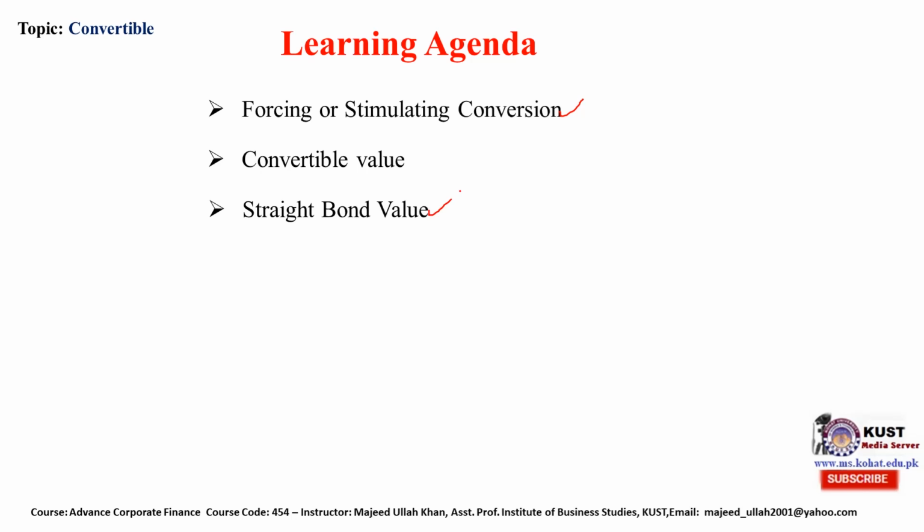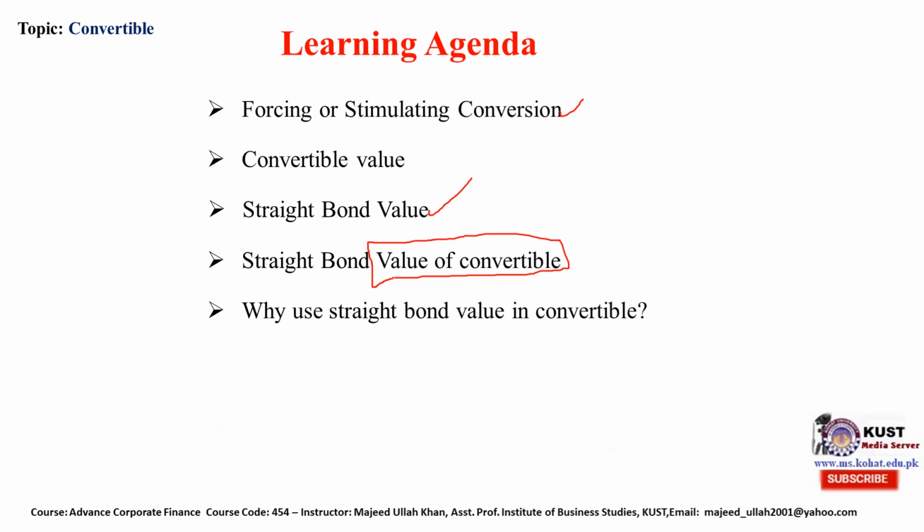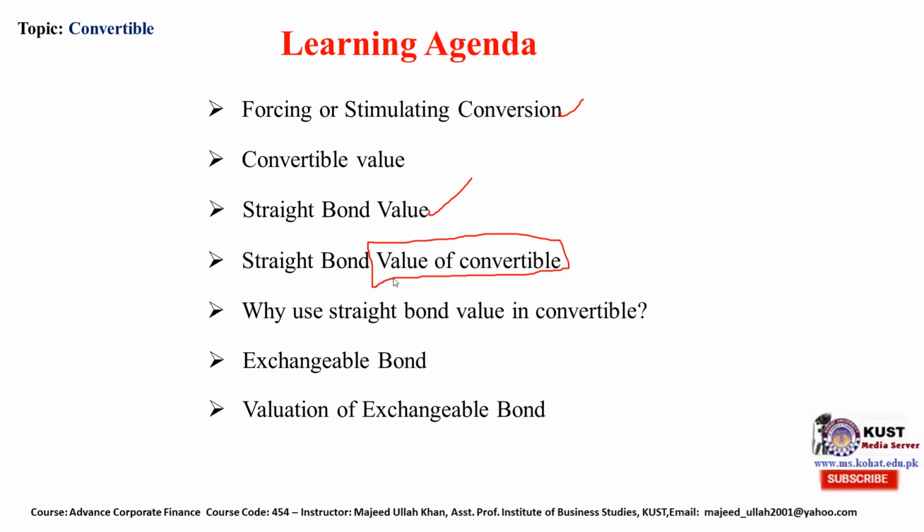What is the straight bond value? Straight bond value of a convertible means, when the bond has a convertible option, what will be the value and what value should we expect at minimum. Why use straight bond value in convertible? Then, the exchangeable bond, value of exchangeable bond.